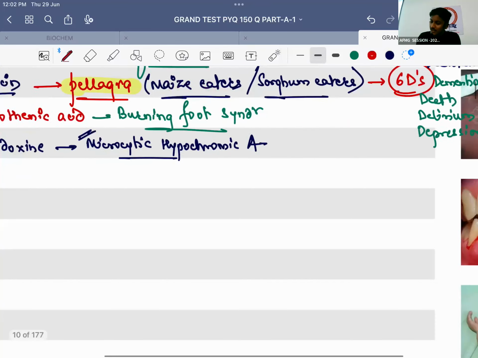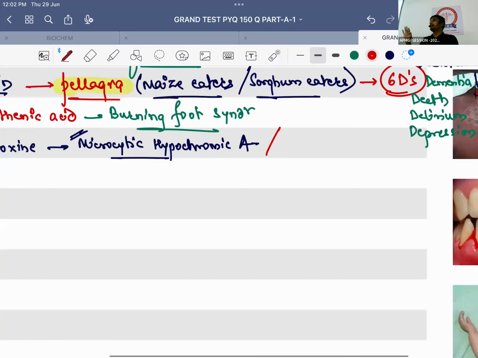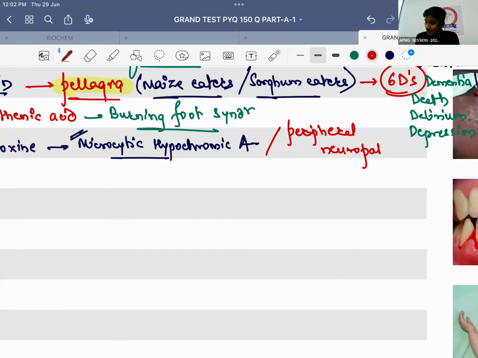Next important thing is that the patient also develops numbness and tingling sensation in the periphery. That is nothing else but peripheral neuropathy. In today's class, be as active as you can. This will help you revise a lot of things.